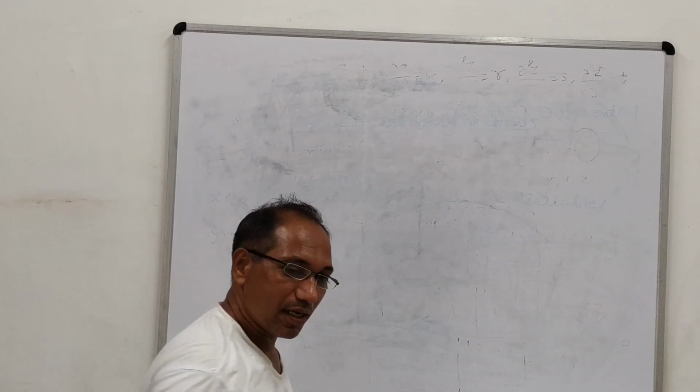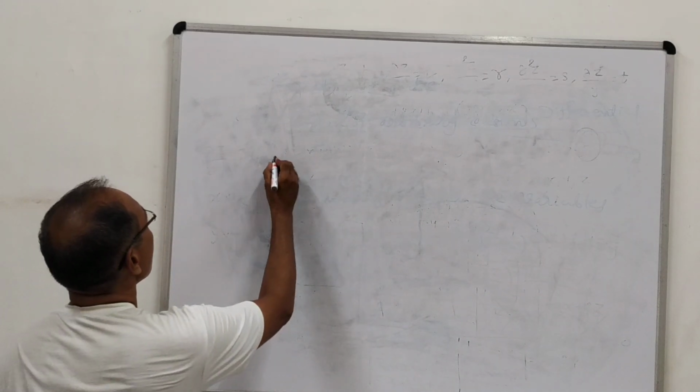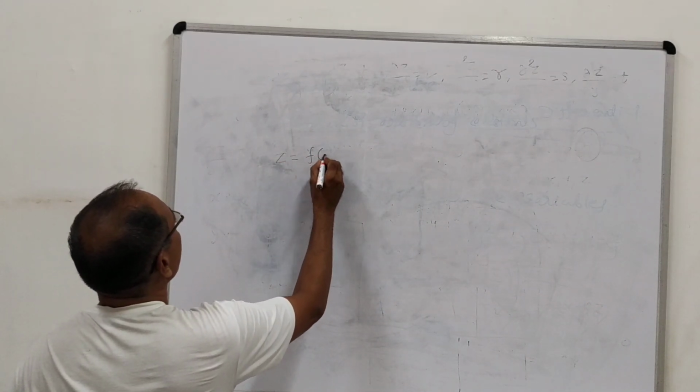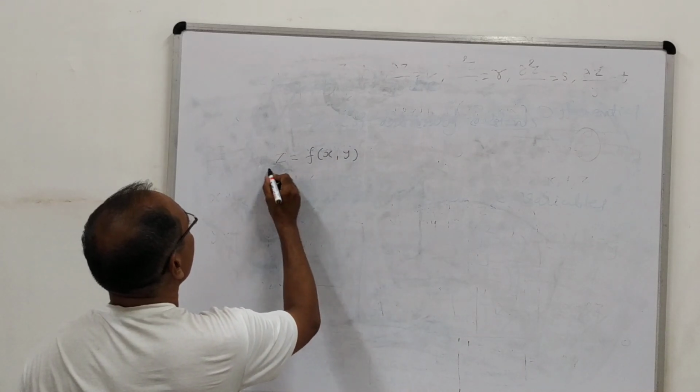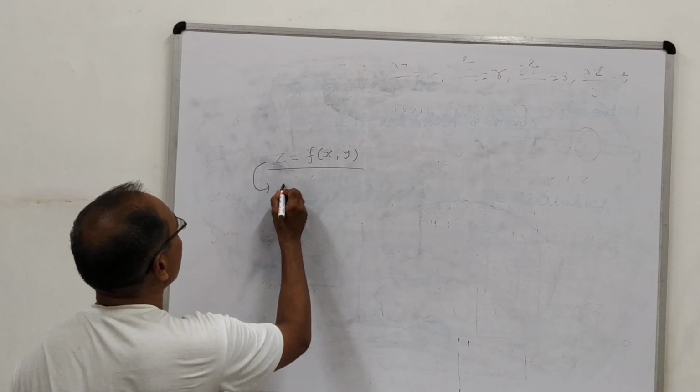And one more thing I would like to add, for your general knowledge: we have obtained a partial differential equation from this kind of function.